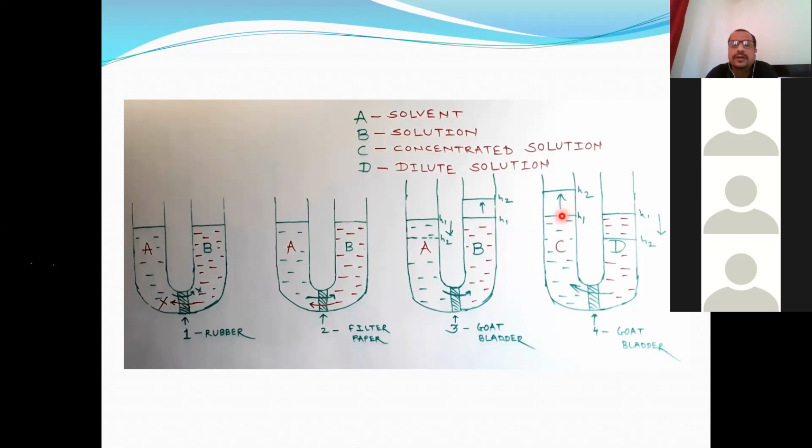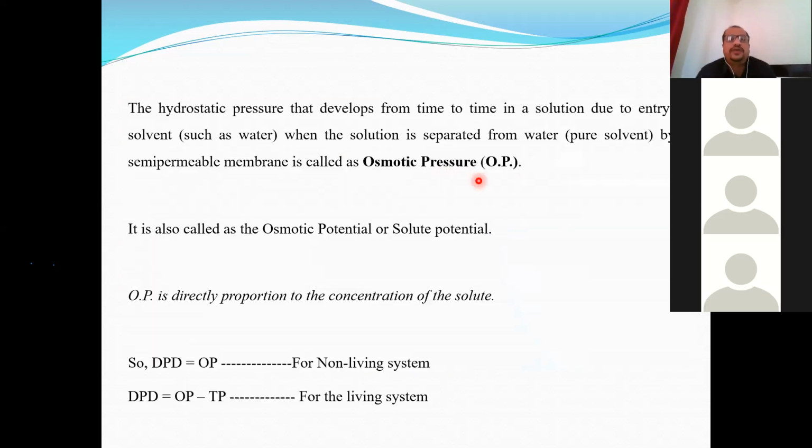Are you getting it? So diffusion pressure here, DPD here, and similarly OP, osmotic pressure, here in the solution or in the strong solution. So what is osmotic pressure? It is the hydrostatic pressure which develops from time to time in a solution due to entry of solvent when the solution is separated from pure solvent by a semi-permeable membrane. So osmotic pressure develops in the solution limb, in the strong solution limb, and osmotic pressure is directly proportional to the concentration of solute.